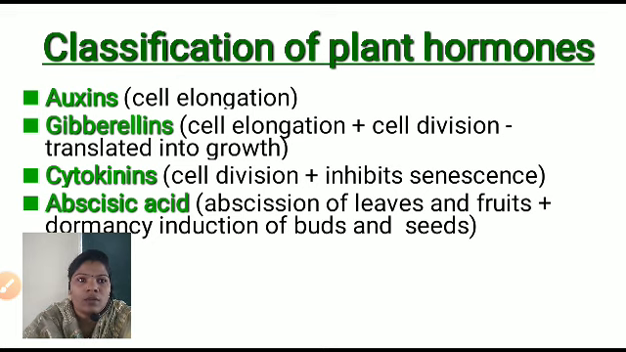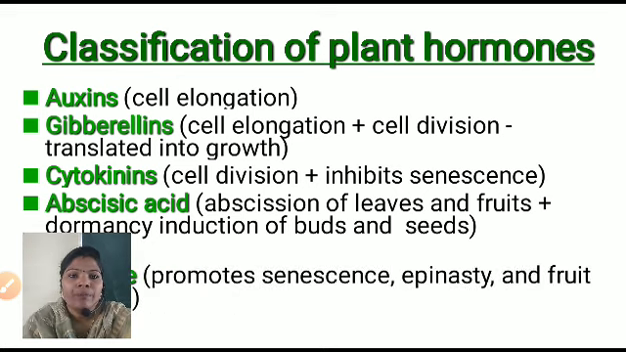Here the abscission of the fruit and the leaves, plus dormancy induction of the bud and the seeds. Dormancy induction means it responds to the environmental condition. That means in extreme cold or extreme heat, the plant will physically show their activity. That is called dormancy induction of the bud and the seeds.